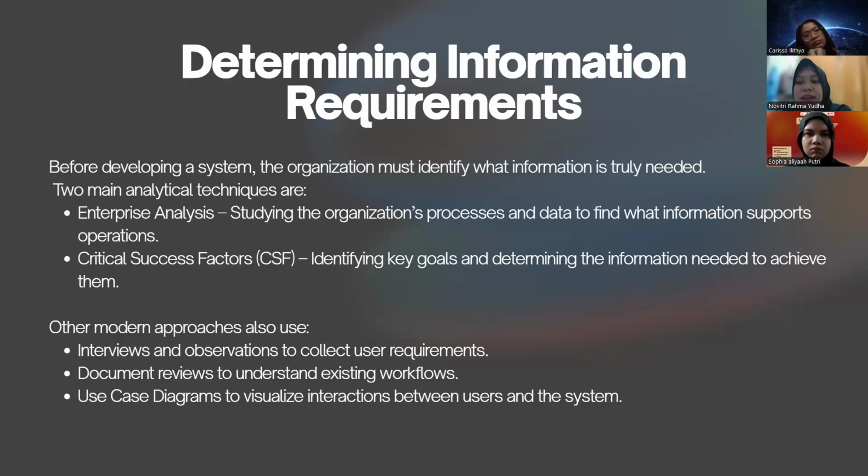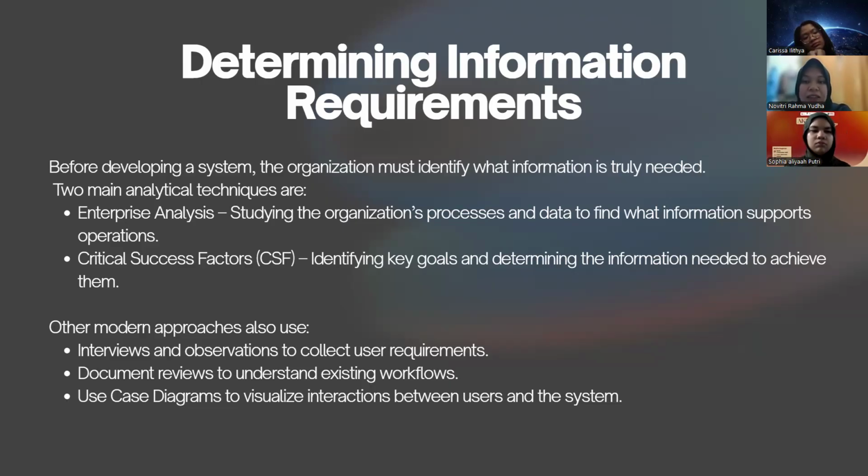Next is determining information requirements. Before developing a system, the organization must identify what information is truly needed. Two main analytical techniques are, first, enterprise analysis, which is studying the organization's processes and data to find what information supports operations.